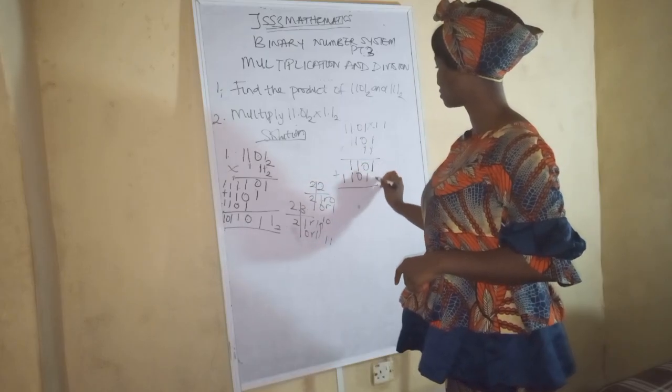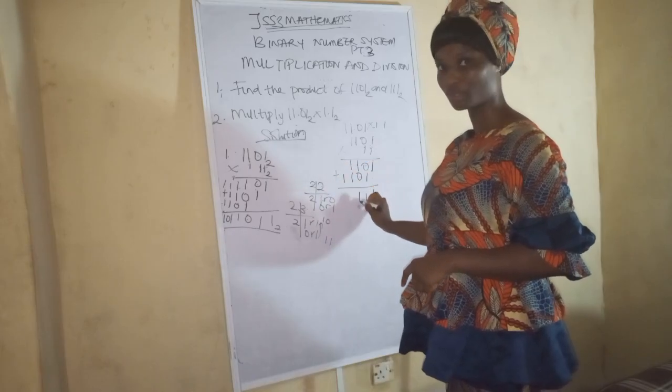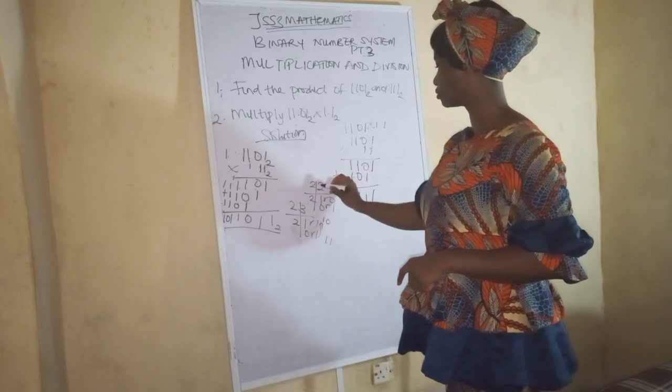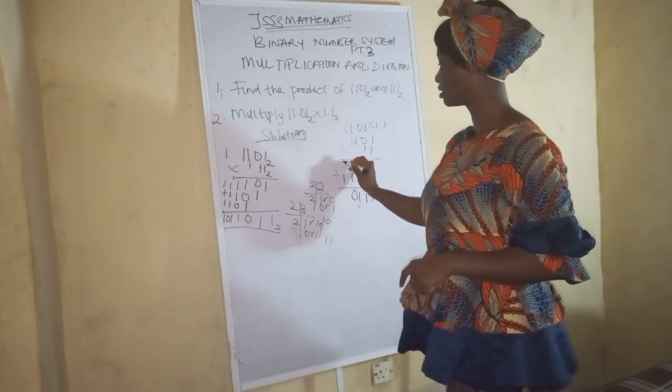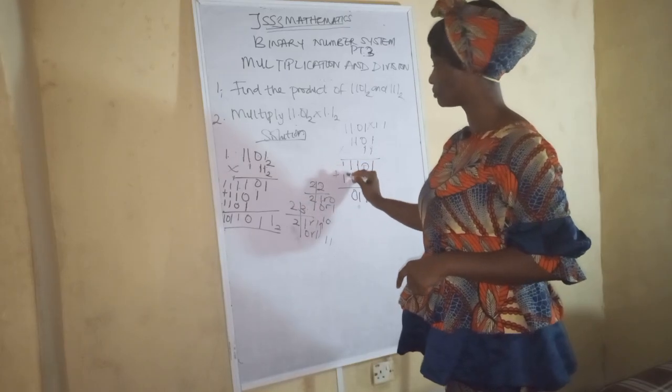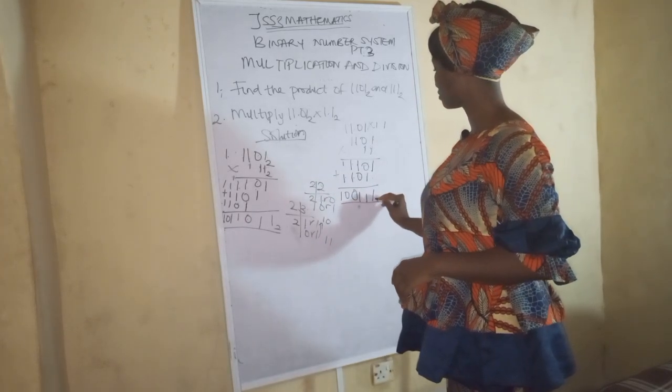So 1 plus 0 is 1. 0 plus 1 is 1. 1 plus 0 is 1. 1 plus 1 is 2. You know what that represents? It represents 10, so put your 0 here and carry the remaining one up. So 1 plus 1 is 2. That is that for that.